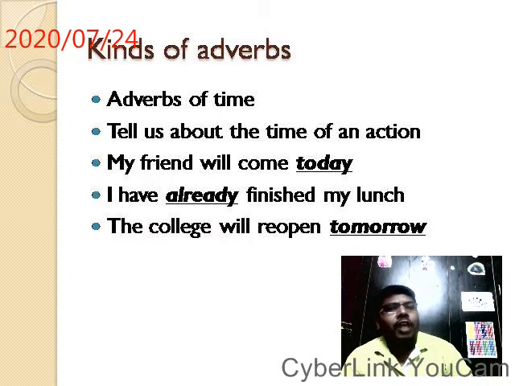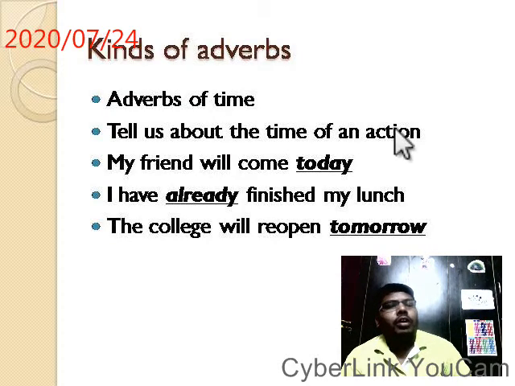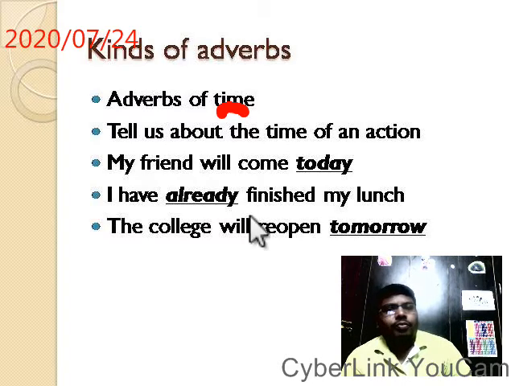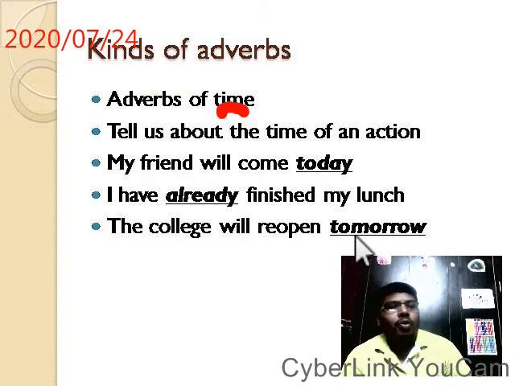So adverbs of time tell us about the time of an action. Time of an action. These are adverbs of time. The college will reopen tomorrow.